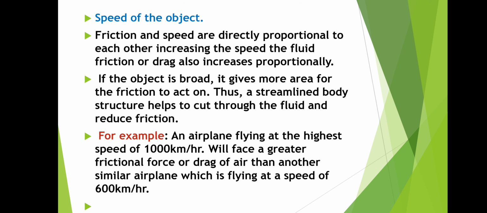Next, speed of the object. Friction and speed are directly proportional to each other. Why? Because on increasing the speed, the fluid friction or drag, remember fluid friction is also called drag, increases proportionally. Increases proportionally means as the speed increases, the friction also increases. For example, if the object is broad, it gives more area for the friction to act on. Thus, a streamlined body structure helps to cut through the fluids and reduce friction.